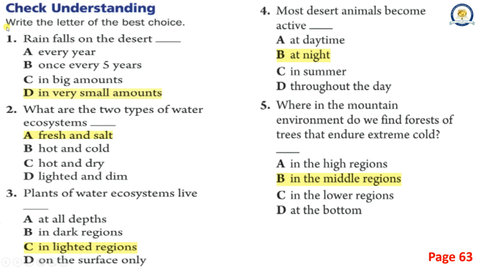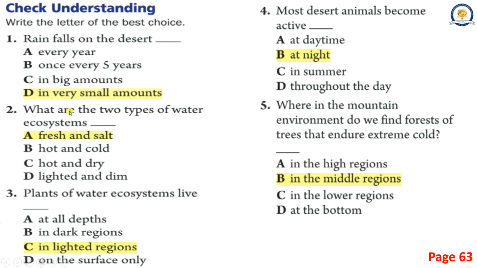Understanding. Write the letter of the best choice. 1. Rain falls on the desert. A. Every year. B. Once every 5 years. C. In big amounts. D. In very small amounts. Correct answer is D. In very small amounts.